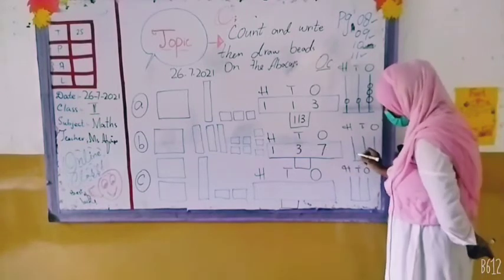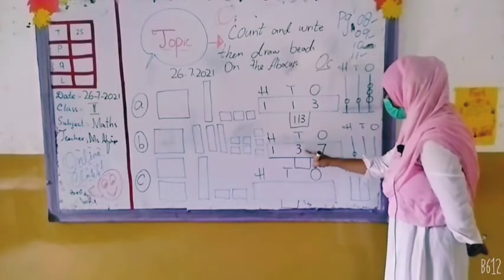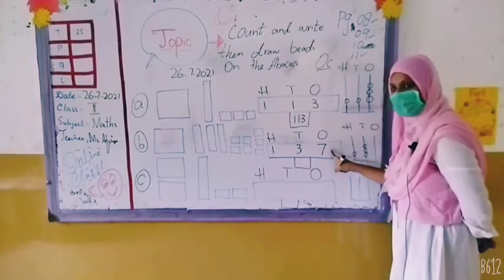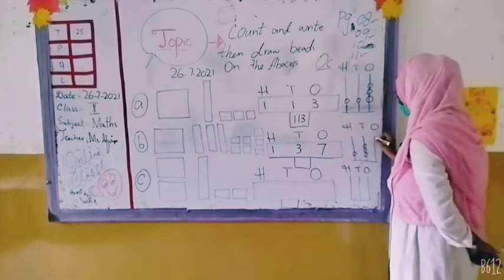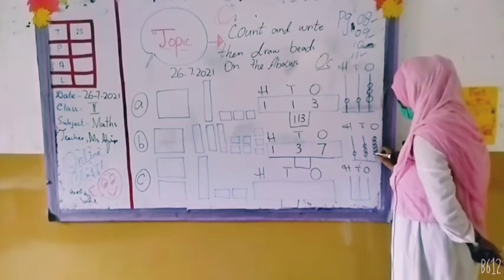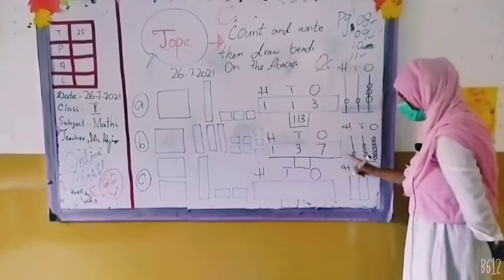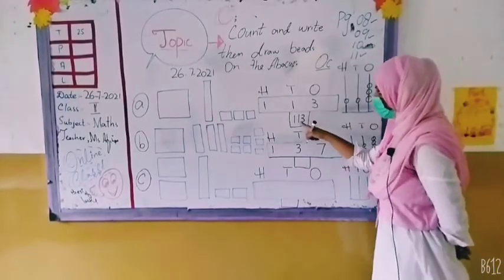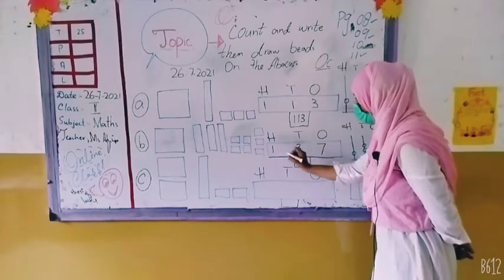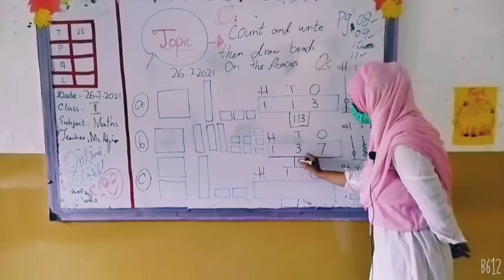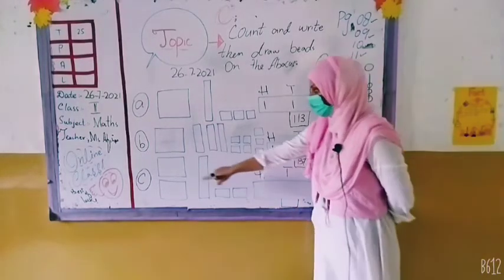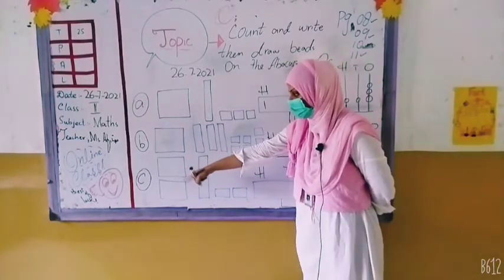In 100 how many? 1. In tens how many? 3. 1, 2, 3. And in ones how many beads you will make? 7. That 1, 2, 3, 4, 5, 6, 7. Like that. Now what you have done on this? You need to write it together like 1, 3, 7. It will be together like that. Done? Now same formula you will apply over here on question number C.